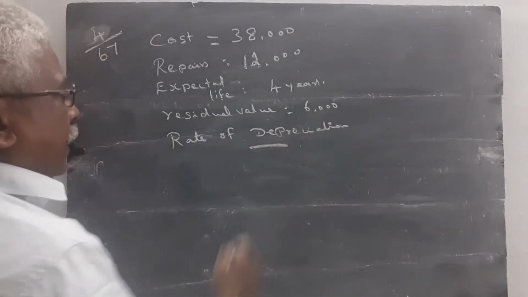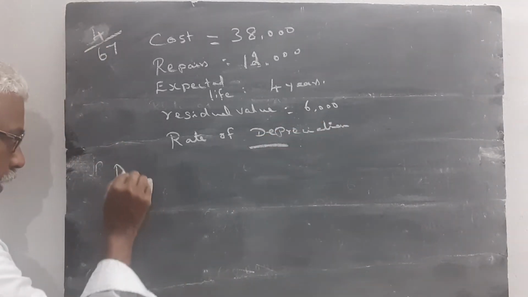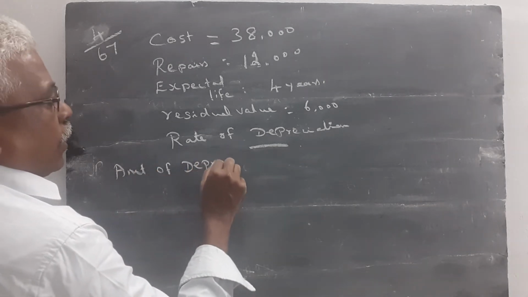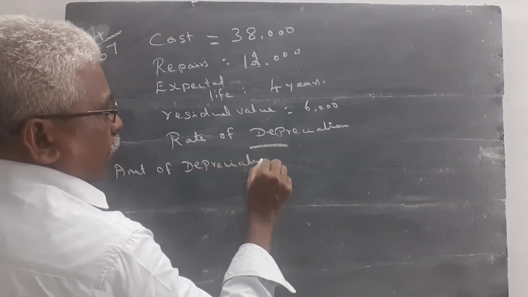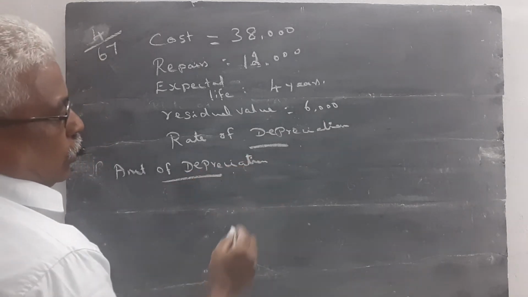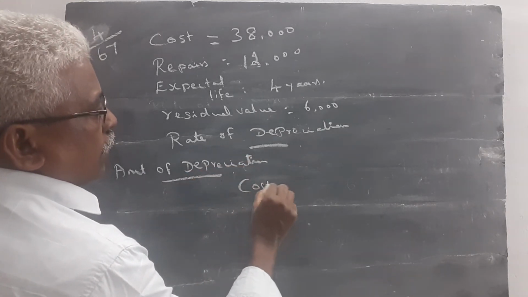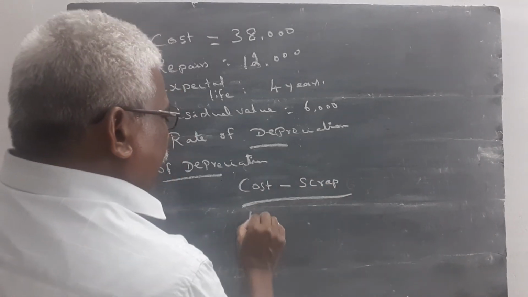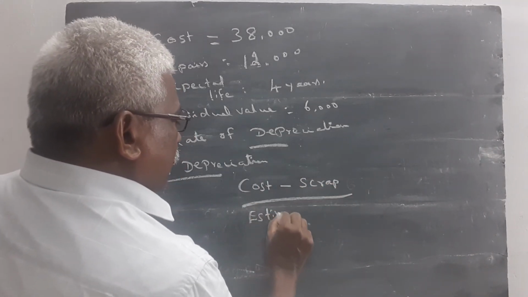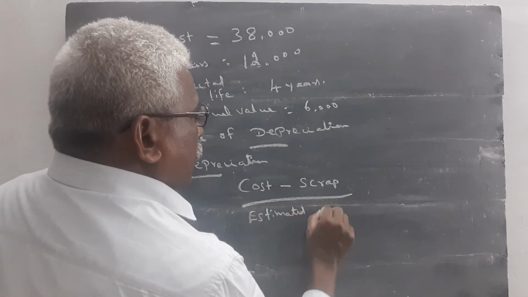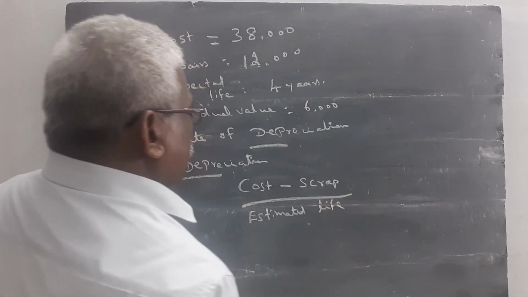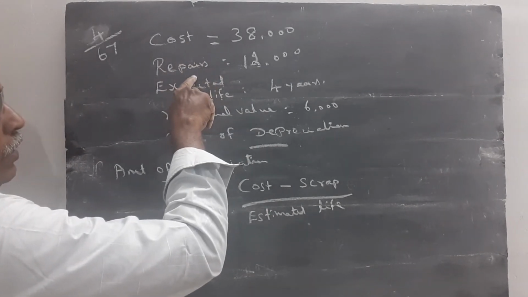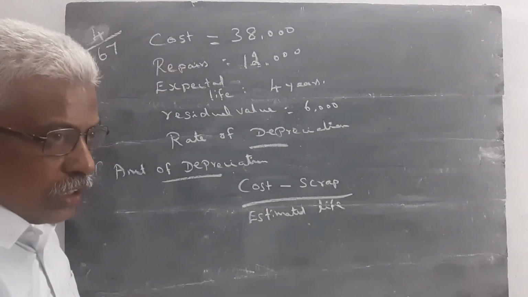For calculating the rate of depreciation, first of all we calculate the amount of depreciation. What is the formula? Amount of depreciation is equal to cost of asset minus scrap value divided by estimated lifetime of asset. Cost of asset includes the repairs, erection charges.